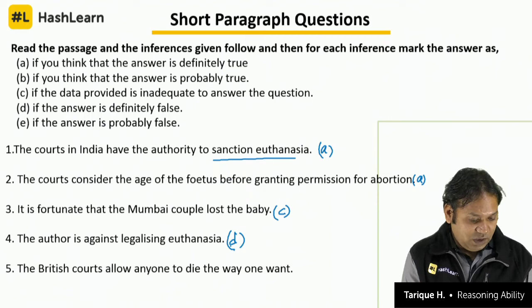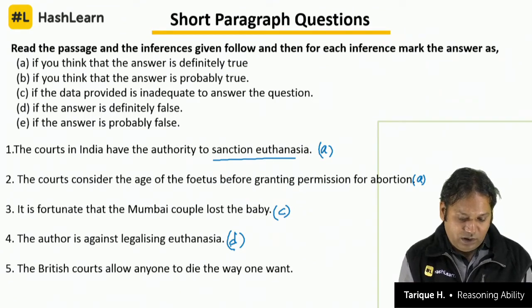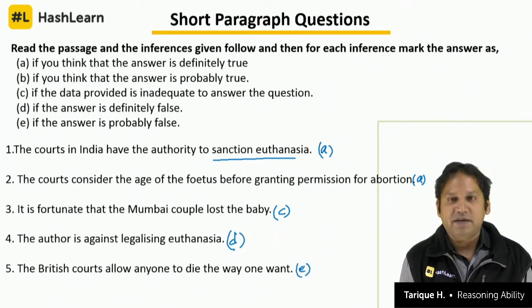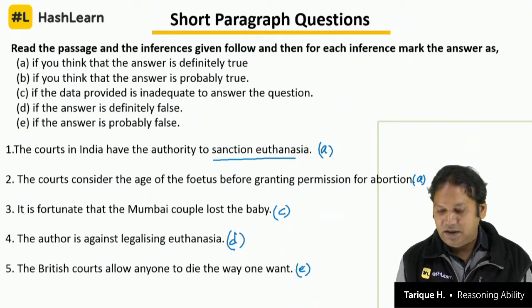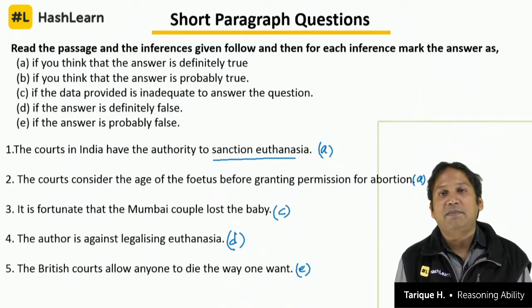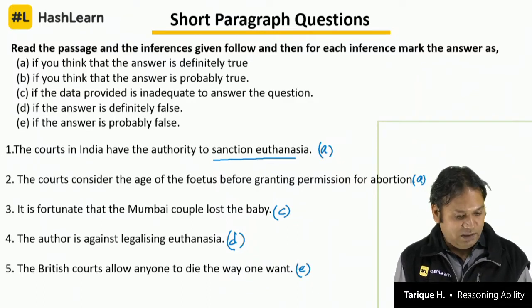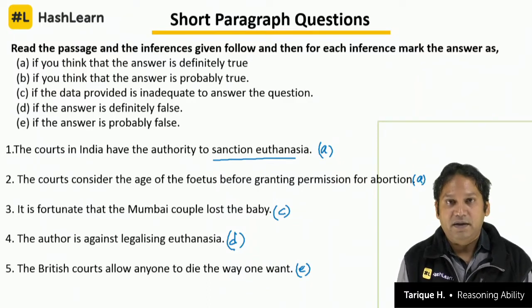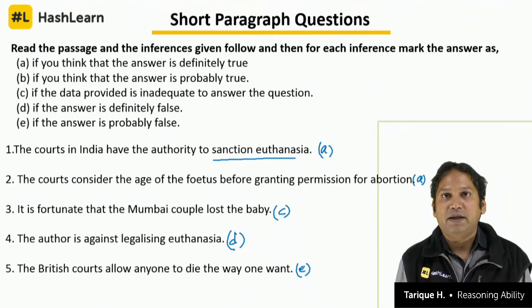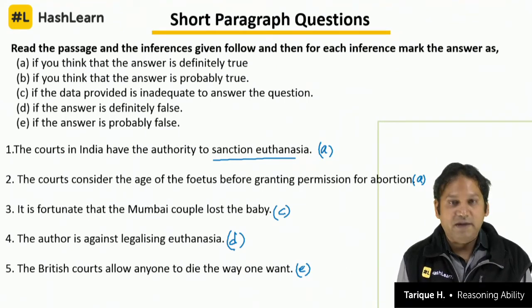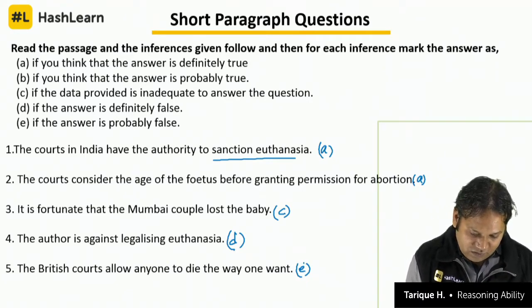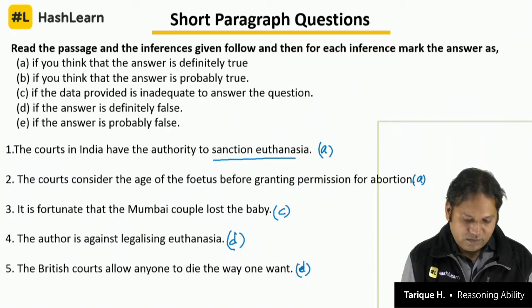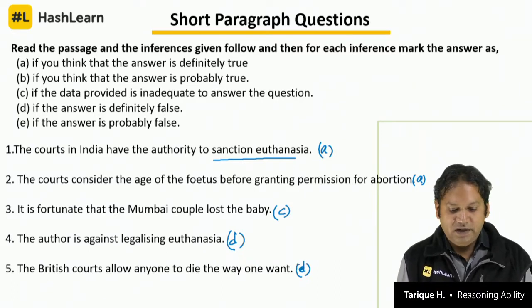The fifth one: the British courts allow anyone to die the way they want. Now this is a ridiculous inference to make, right? Just because an example is given to us that a teenage girl, 13 years old, a terminally ill patient, applied and won the case, does not mean that British courts will allow anyone to die. Clear? This is a very ridiculous inference, so you can say it is definitely false. Not probably false, it is definitely false.